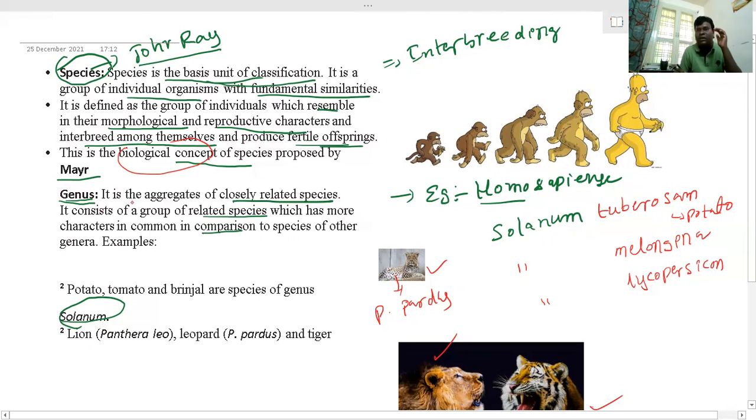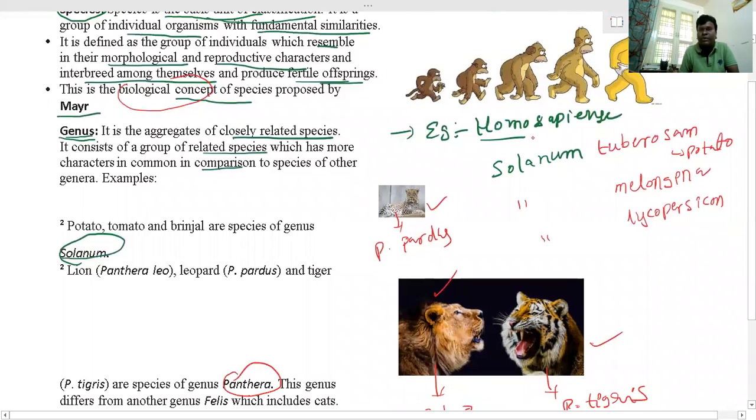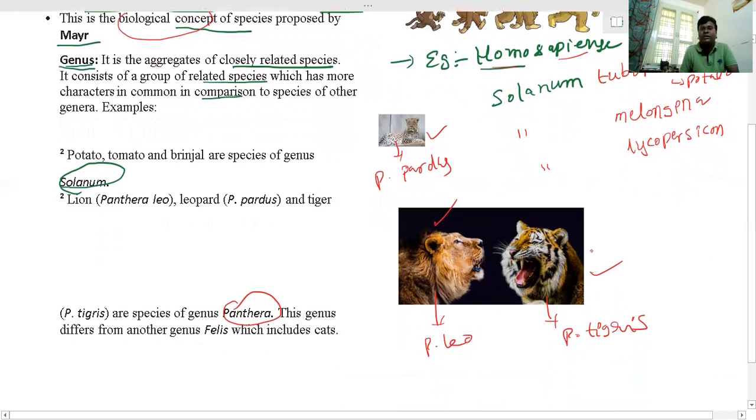And genus means what? A group of closely related species is called a genus. In the examples we have taken, Homo sapiens: Homo is the genus and sapiens is the species. In plants, Solanum is the genus, and tuberosum, melongena and lycopersicum are the related species included in it. Panthera is one more genus, with leo, tigris and pardus: lion, tiger and leopard. All these different species can be included in the genus Panthera.